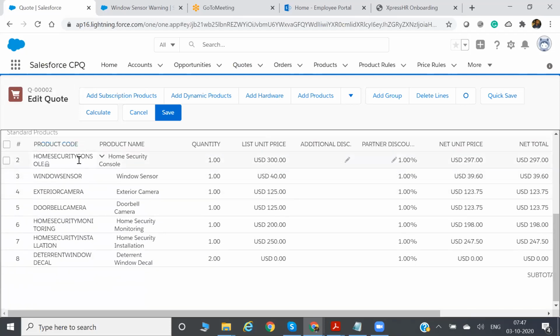But validation will give you the pop-up, this warning message, but without correcting the issue, you can't save it in the quote. Alert, without correcting, you can continue. But in validation, without correcting, you can't continue. That is the difference. So alert means just a simple warning message, but you can save. Validation means it will show you a warning message, and you have to correct the configuration, then only you can save in the quote. Otherwise, you can't. That is the difference between alert and validation.